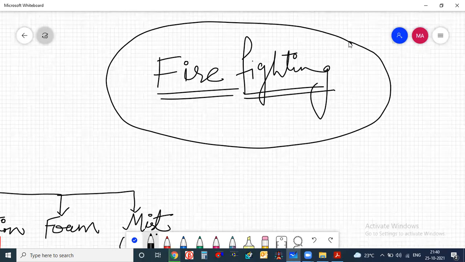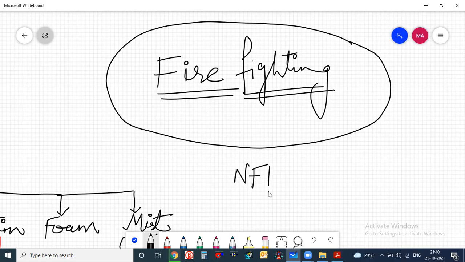Why? Because we have to adopt the proper standards whenever we are designing the firefighting system. How are you going to adopt the proper standard? By learning these codes, NFPA and NBC. If you are designing in India, you require the NBC codes. Otherwise, NFPA codes are given as the universal procedure. So the code is already defined.